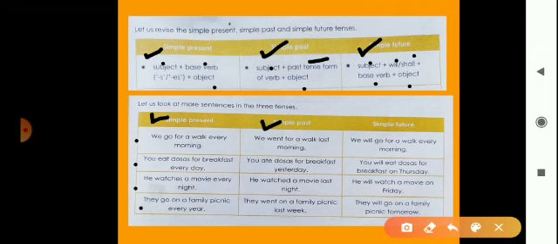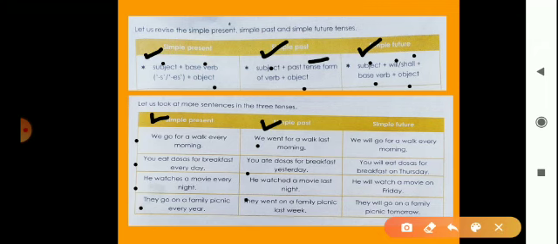So we will see the examples. Look here. We went for a walk last morning. This is an action already finished. After that, you ate dosas for breakfast yesterday. It's also a finished action. Then he watched a movie last night.